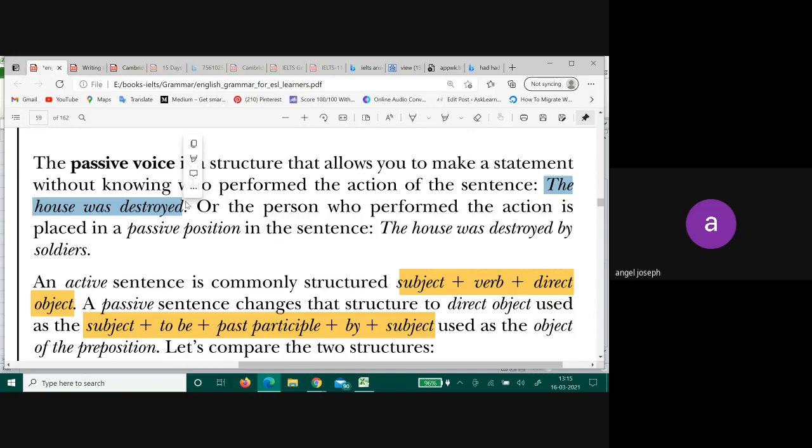It's called a predicate. We'll call it a predicate. The house was destroyed. Was destroyed is the predicate here. Now, that's just a very fancy name given to it, so don't worry about it. How will you change it into a passive structure?